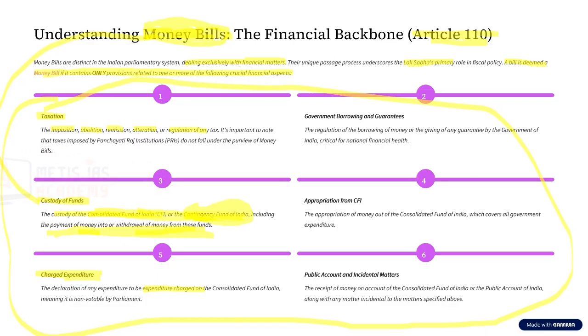Now, we will deal with these extensively when we deal with the chapter on budget. But for now, just remember that there is a type of expenditure called charged expenditure. In simple words, these expenditures are fixed.